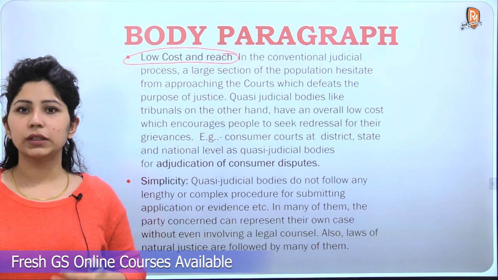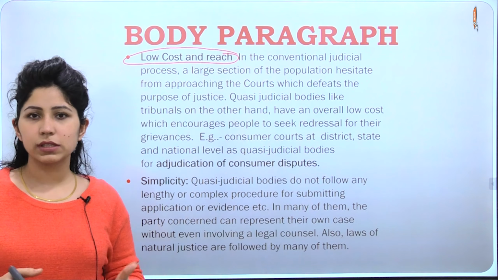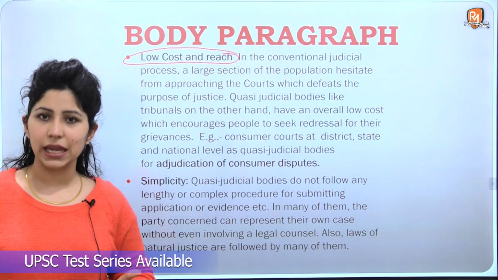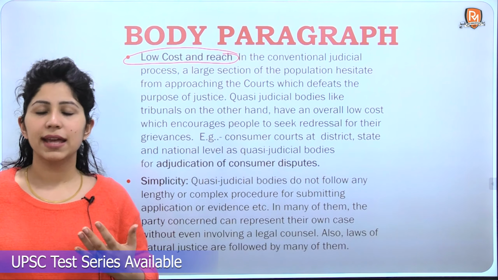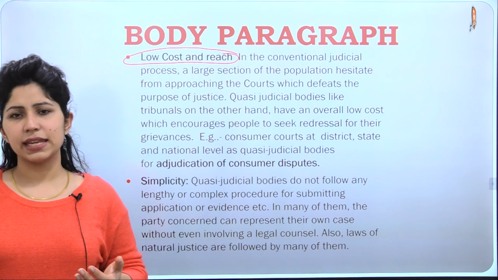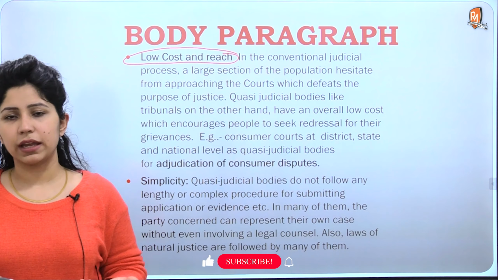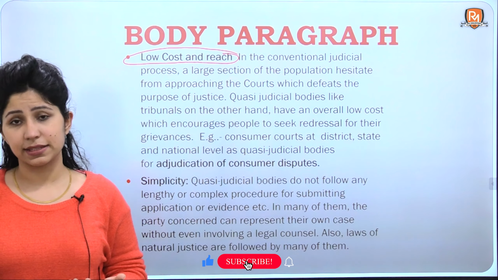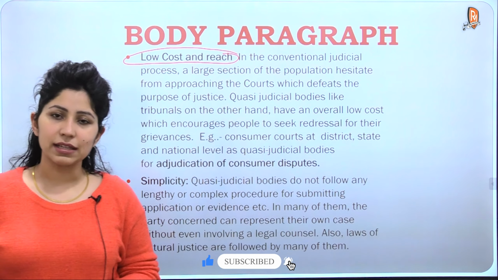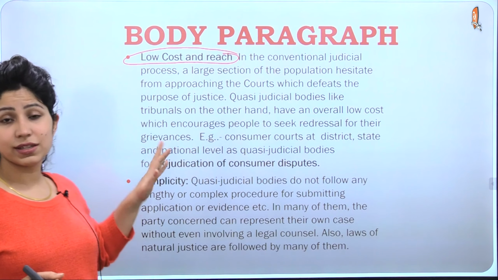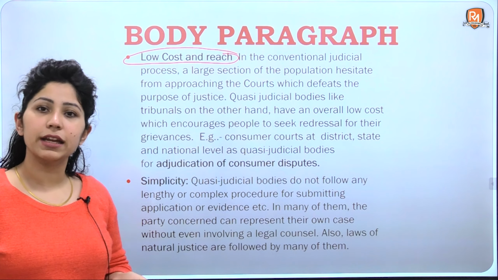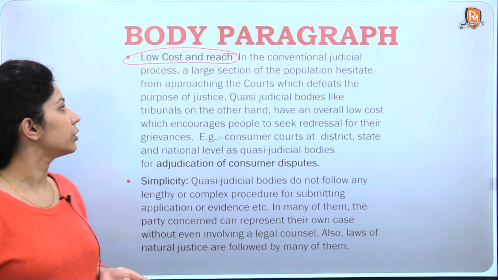You must have heard about consumer courts. The reach of consumer courts is very large as compared to any district court or any normal court where you would have taken a consumer complaint. So that's how the low cost and reach issue has been addressed by the coming up of these quasi-judicial bodies.